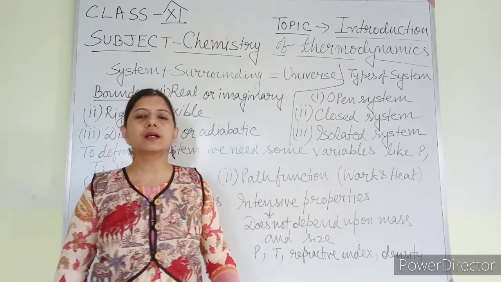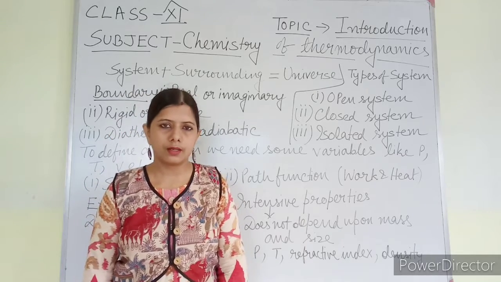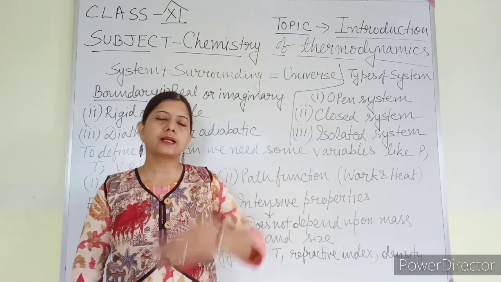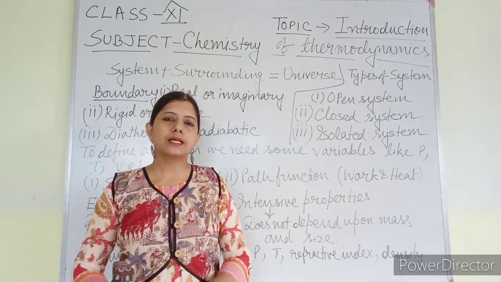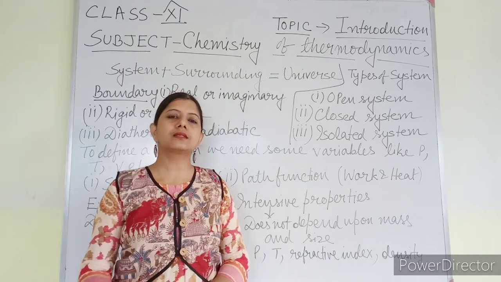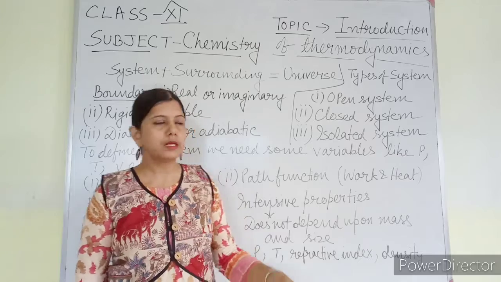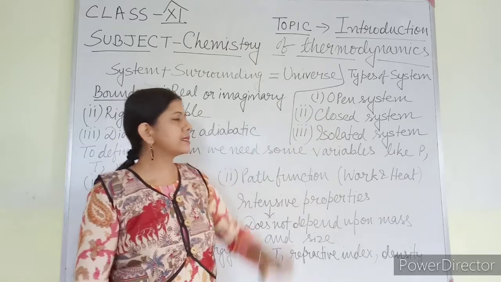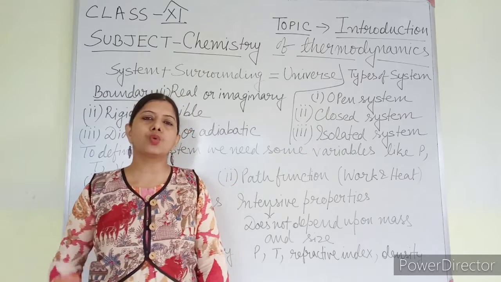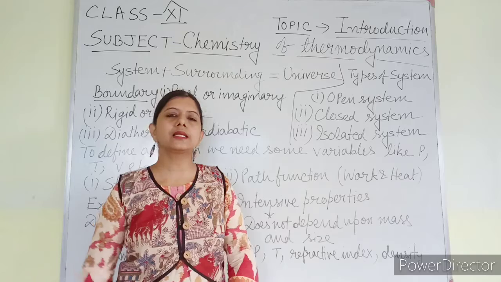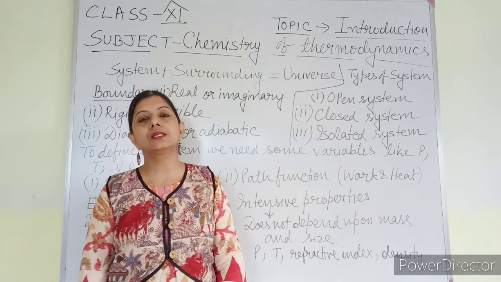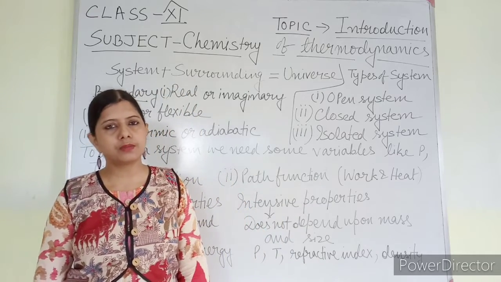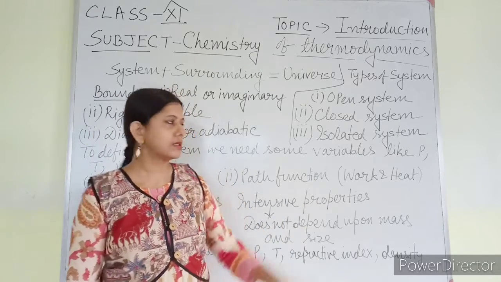Suppose in an open container I am boiling water. So water which was in liquid state will convert into vapor state and go to the surrounding. So there is an exchange of mass also and exchange of heat also. Both are possible. So that kind of system is known as open system. Closed system means the system in which only heat exchange is possible but mass exchange is not possible. Only heat exchange with the surrounding is possible, but there will be no exchange of mass.